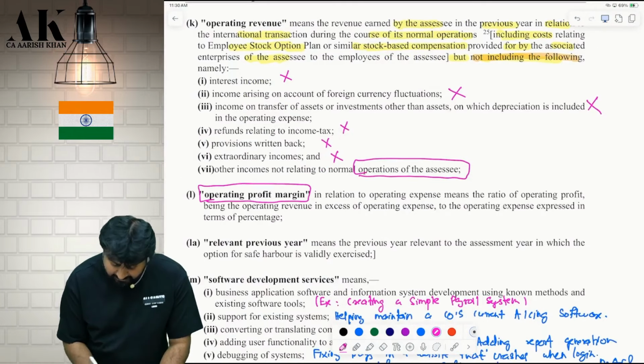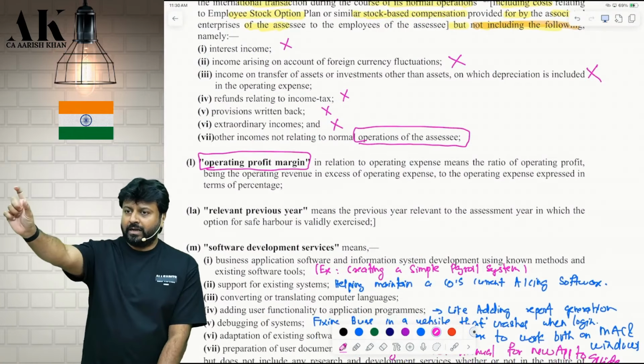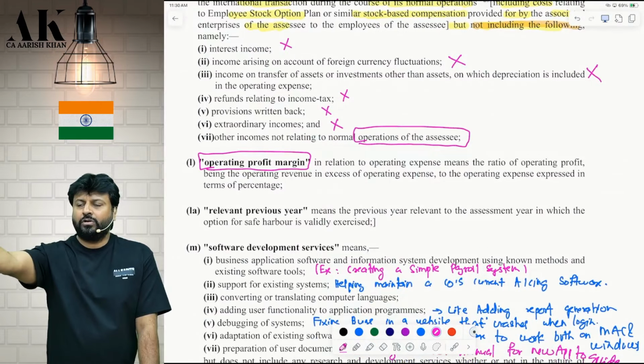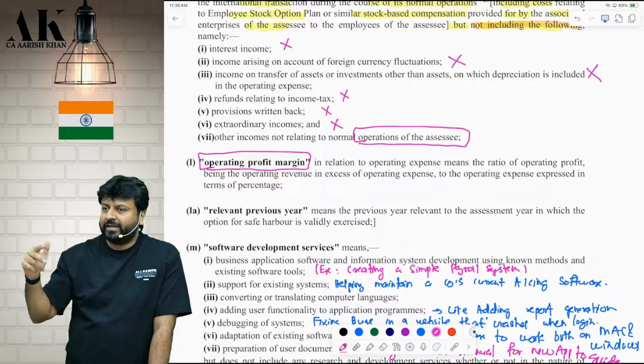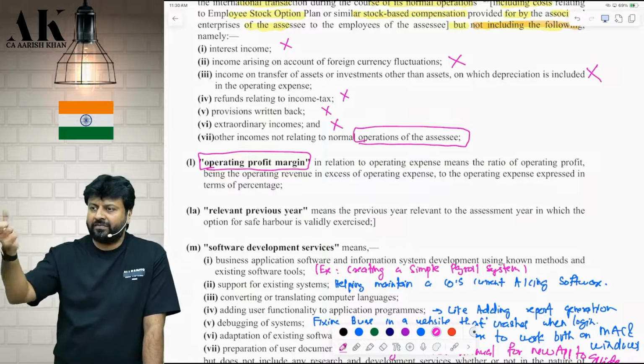Now, what is operating profit margin? See here, please. We want what? A margin, na? What is the margin? Don't read without telling what is the margin. Something which, what can you call as a margin? Sale minus cost, na? The previous two different definitions, when you take a difference of the previous two definitions, you will get margin or not?